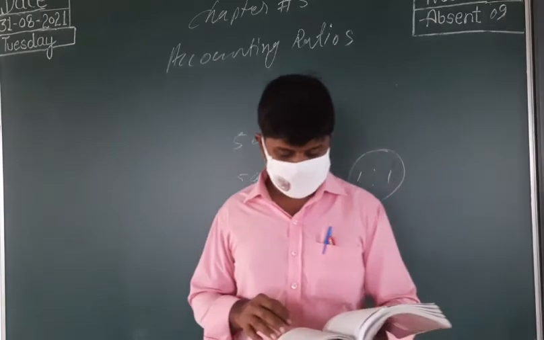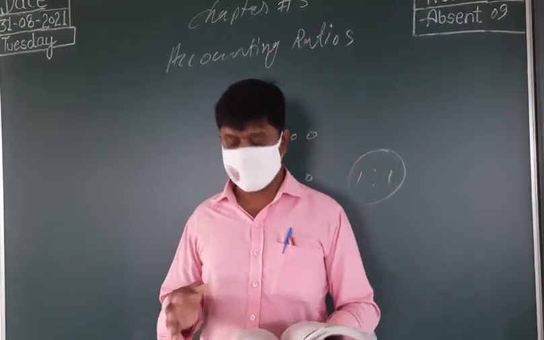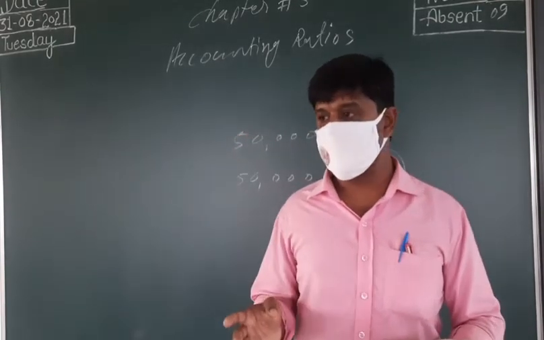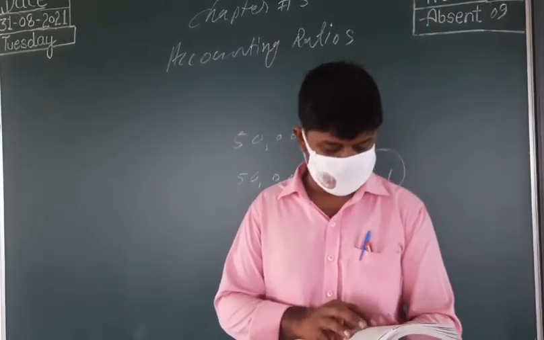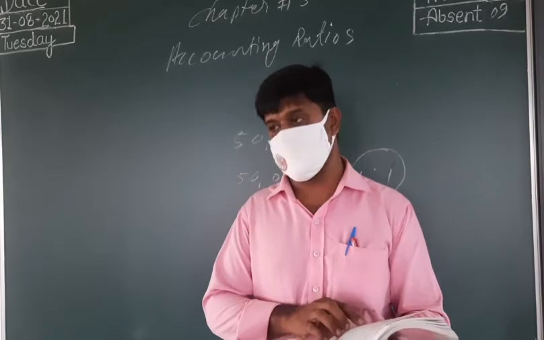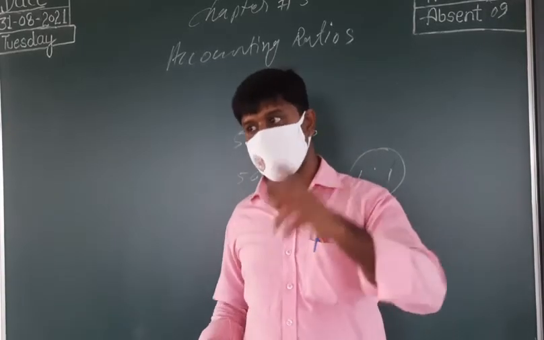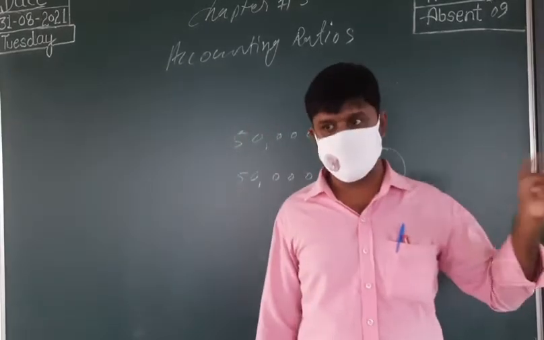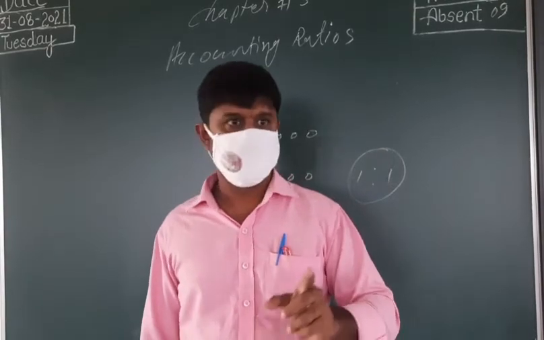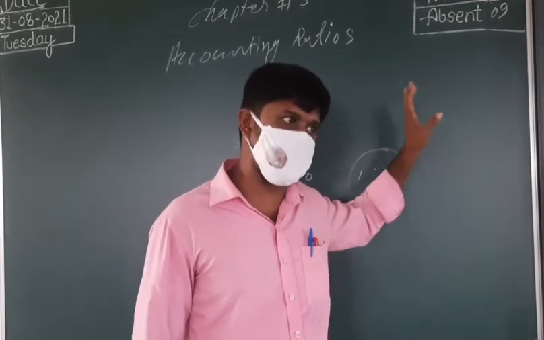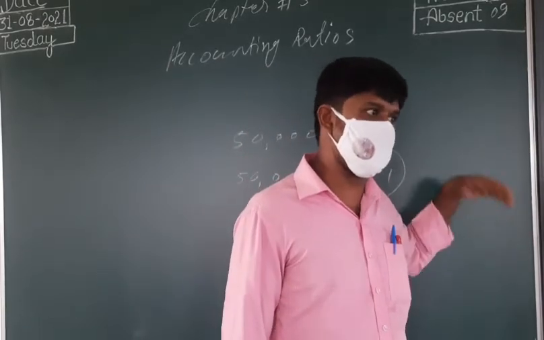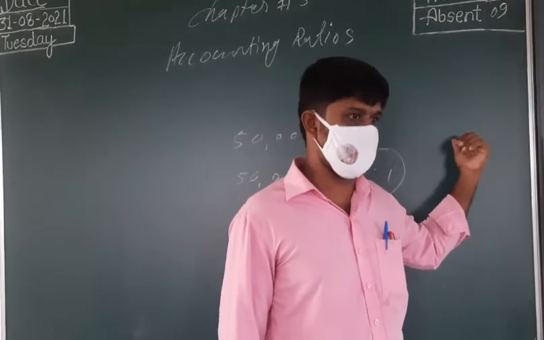Now we can see the limitations of ratios. Limitation of ratio analysis we divide into two parts. One is the limitation of accounting information, the statement of profit and loss and the balance sheet. It is already affected with some limitation, and that will also affect the ratio analysis.